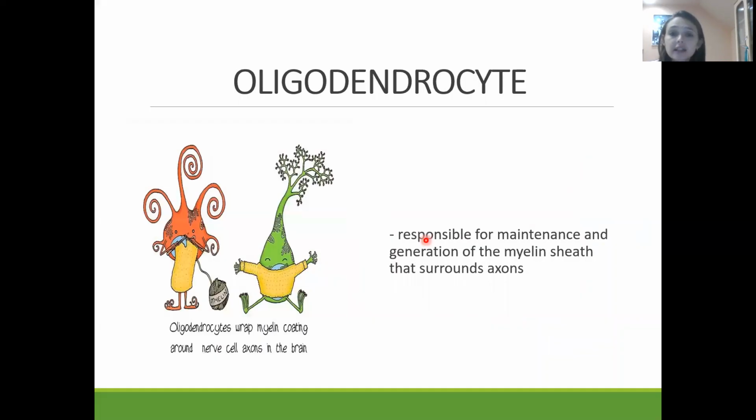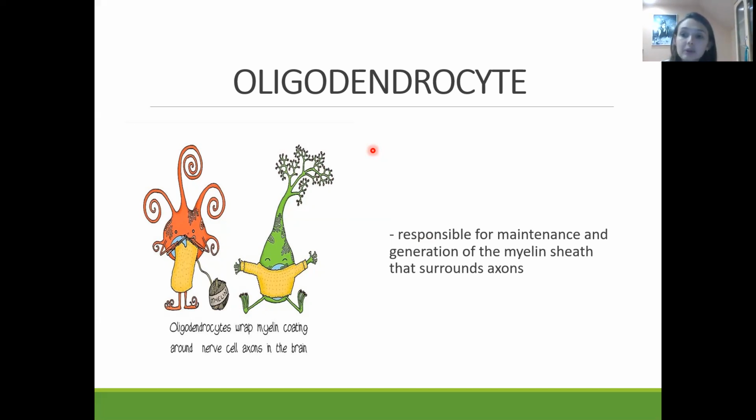Another kind of glia cell which is present in the central nervous system is the oligodendrocyte. Oligodendrocytes are responsible for maintaining and generating myelin sheaths that surround the axons. The main function of this myelin is isolation of the nerve fibers. And as you studied previously, due to this myelin, conduction in the nerve system is saltatory, and the speed of conduction is very quick.